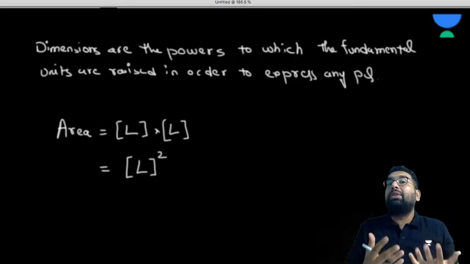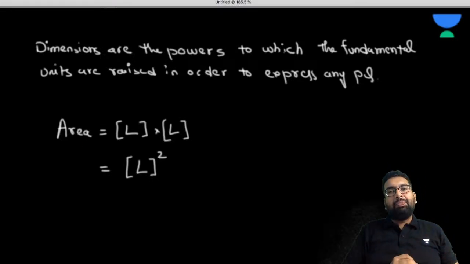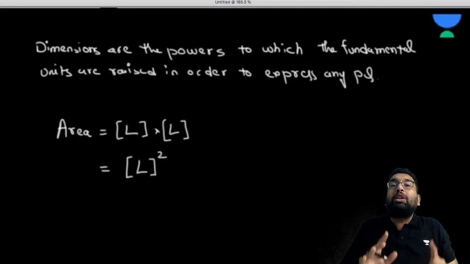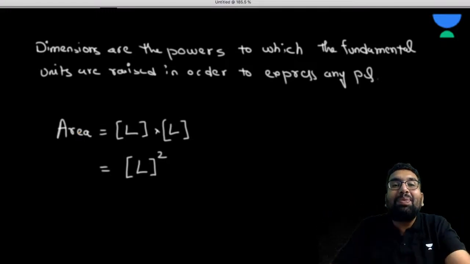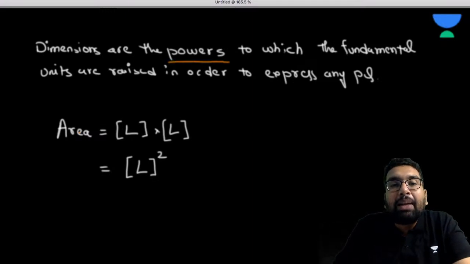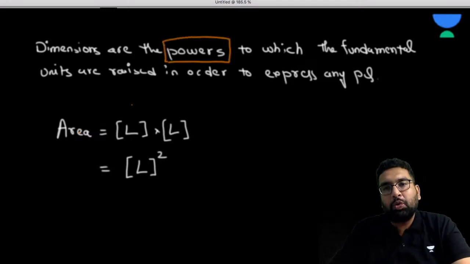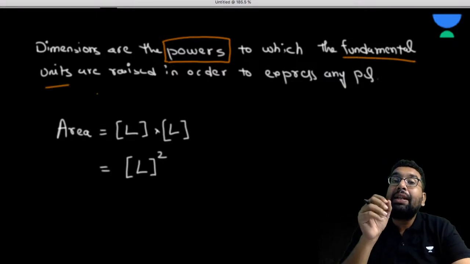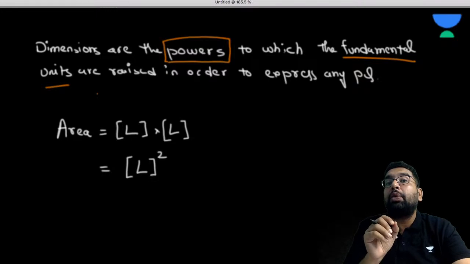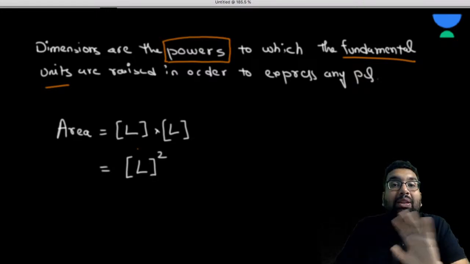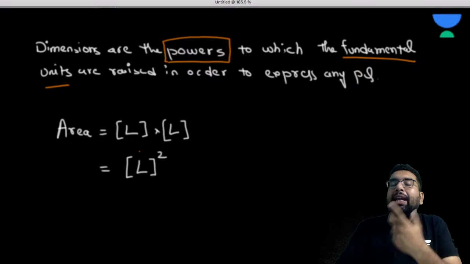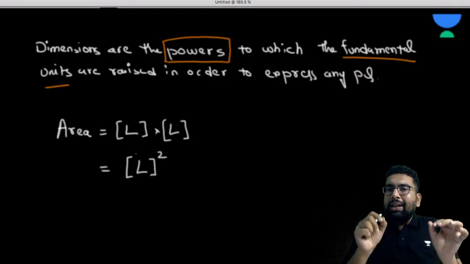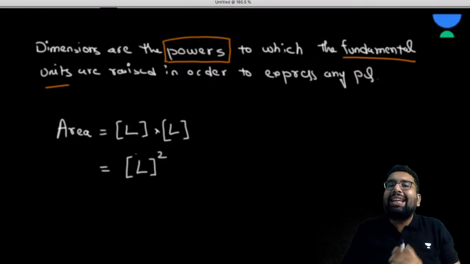Now, when I ask this question, what is the dimension of area? Many students say, sir, L square is the dimension of area. So guys, this is not the dimension. Remember, the dimensions are the powers to which fundamental units are raised. Okay, so these are the powers to which fundamental units are raised. So L square is not your dimension. Okay, now again, let me ask you this question. Sir, what is the dimension of area?